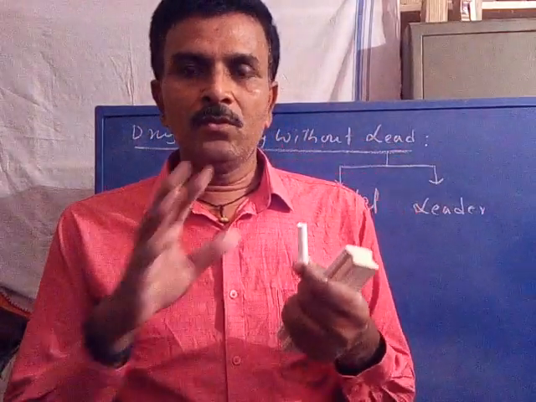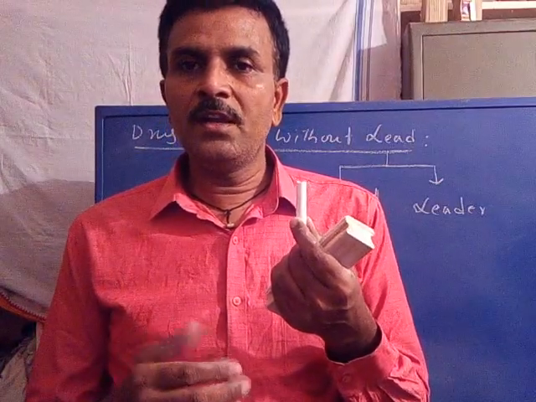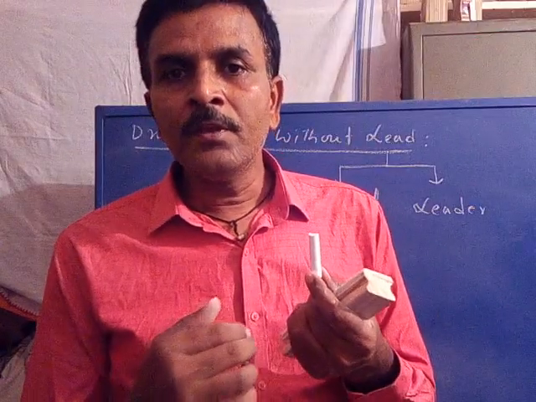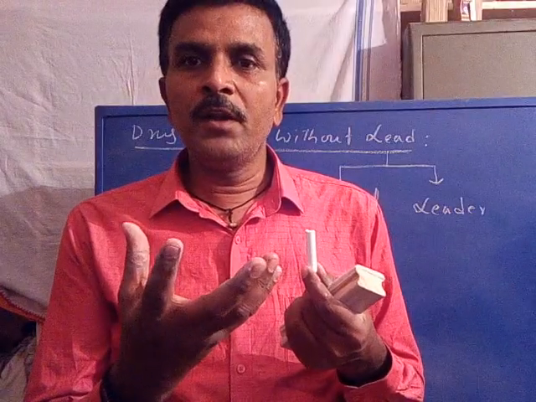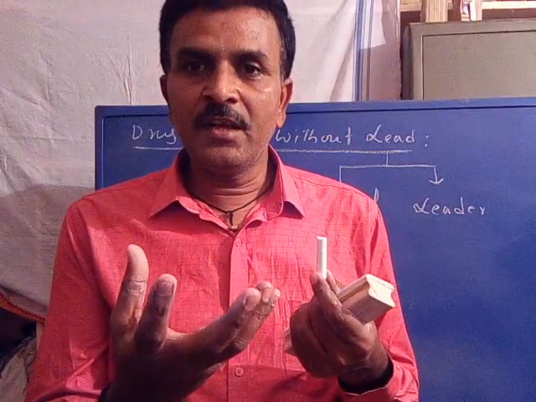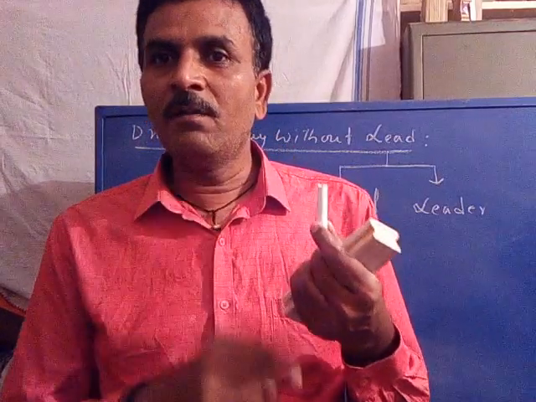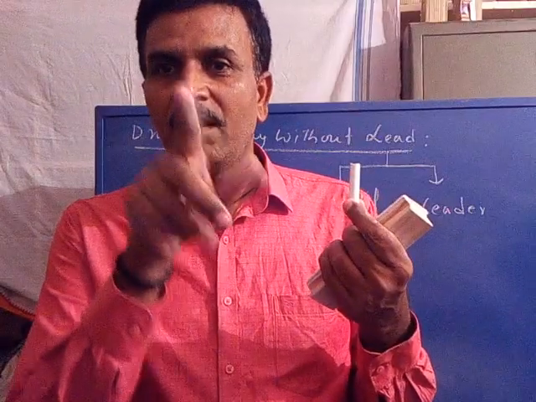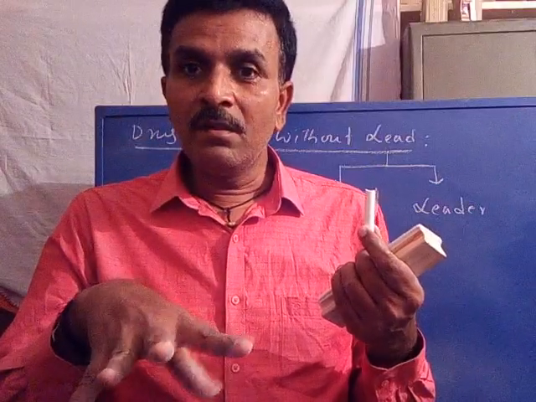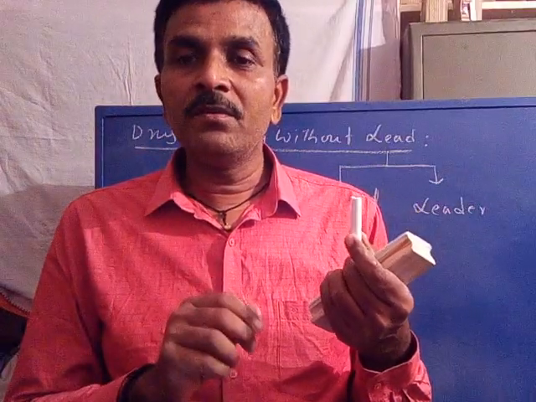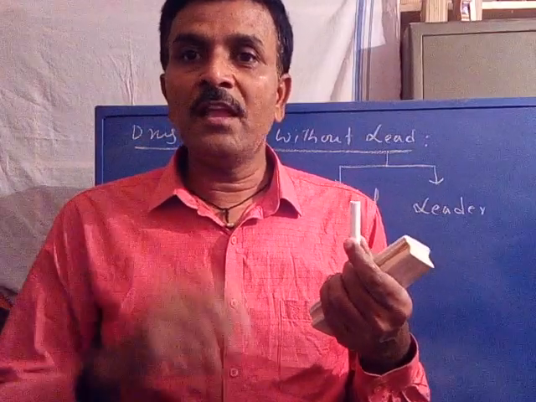Is it clear? So if a model structure has any unwanted physical property or shows side effects, then we have to design a new drug molecule with the same biological activity, by seeing the structure of the model compound. From the model compound structure, we have to design a new structure in such a way as to minimize all the unwanted physical properties, improve its biological activity, and retain the same activity.